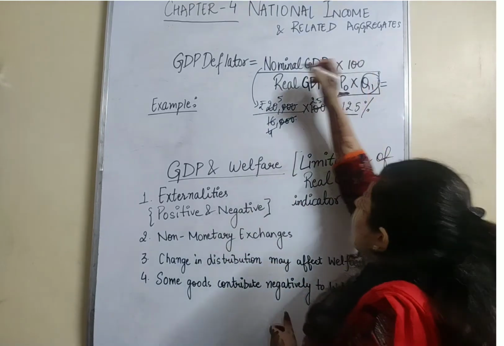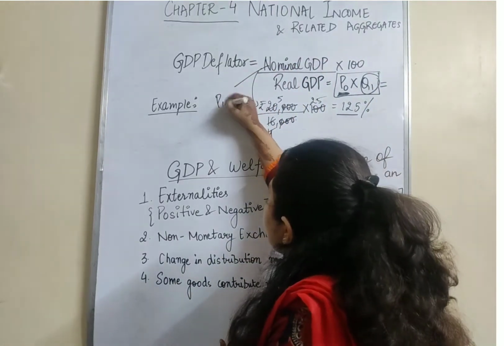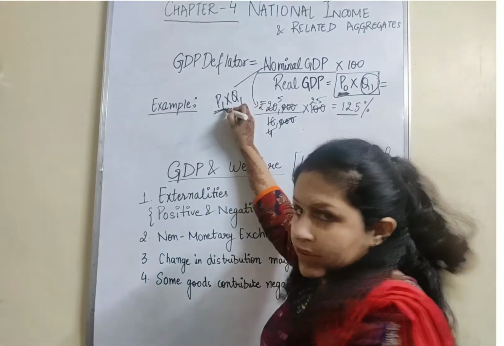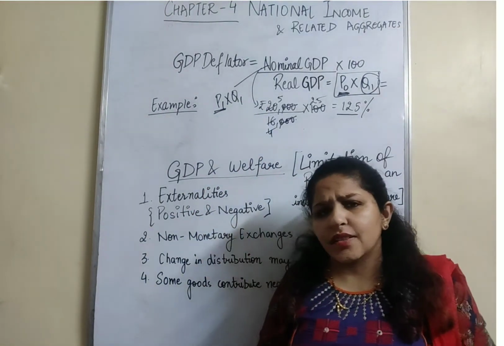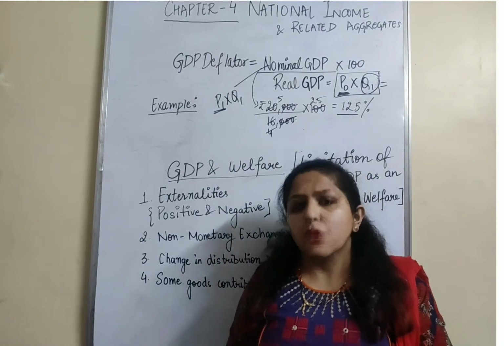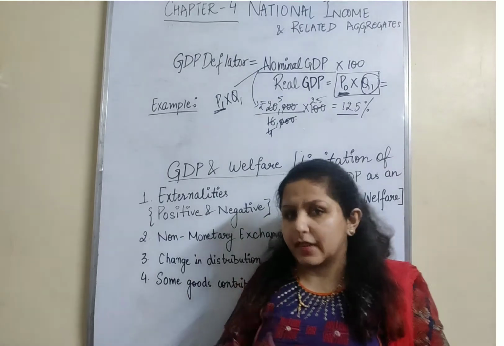It does not take the current prices into consideration. And on the other hand, nominal GDP takes P1 into Q1. If you remember from before, P1 means current prices. It always takes current prices. That will not tell you how much actual change in output has taken place. So the answer is real GDP is a better indicator.